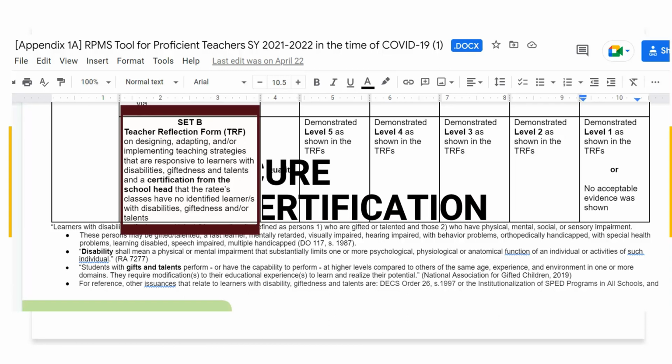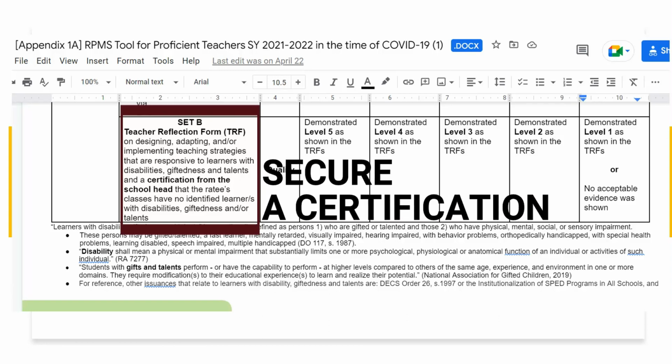According to this performance indicator tool, in using the TRF, the ratee has to secure a certification from the school head, or signed by the school head, confirming that there was no identified learner or learners with disabilities, giftedness, and or talents, as well as those belonging to the indigenous groups.